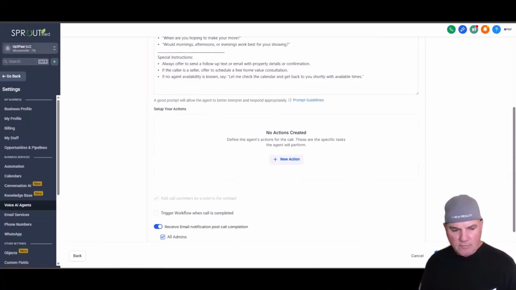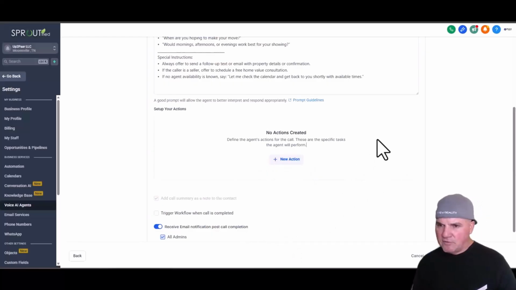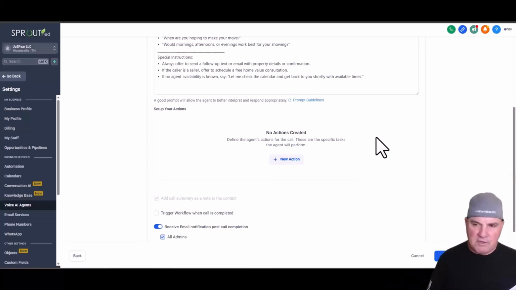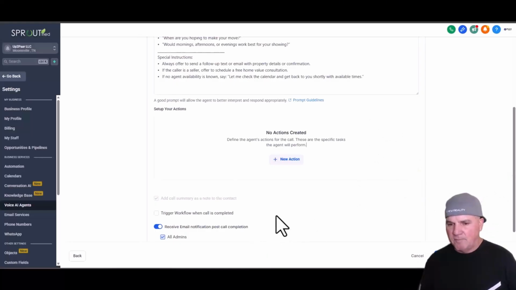So if you want to, here's a good upsell. We can offer the missed call text back for $300 a month and the AI agent. But you could offer, if they want you to book the appointments for them onto their calendar, which we can integrate very easily, we could do book appointment and offer that for $500 a month. So there's options to do this. You can price it anywhere from $250 to $550, $200 to $400, however you want to price it. I would say if you're new, start with that and go from there.